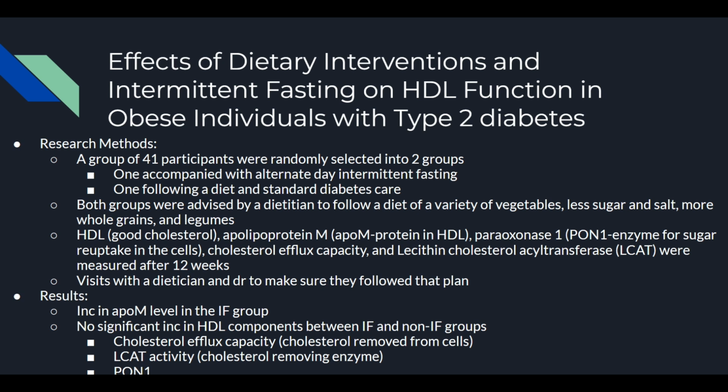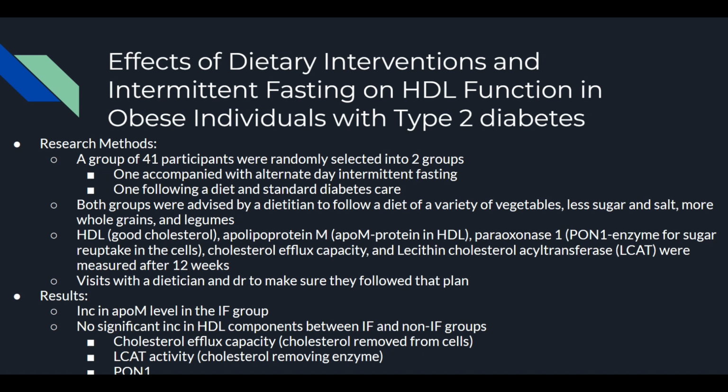Maybe at most they ate about 25% of their caloric intake, while the other one did a standard diet and diabetes care. Both of these groups were advised and encouraged by a dietitian to follow a diet of eating a variety of vegetables, eating less sugar and salt, and more whole grains and legumes. What they also termed in the study was a Mediterranean diet, and they looked specifically at the levels of HDL